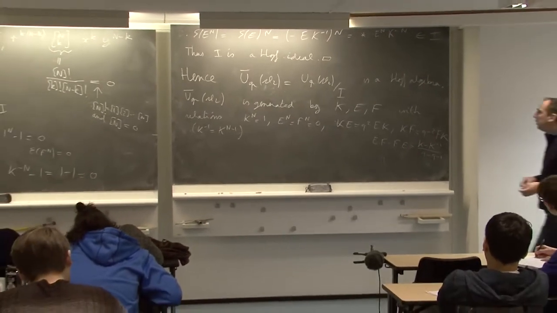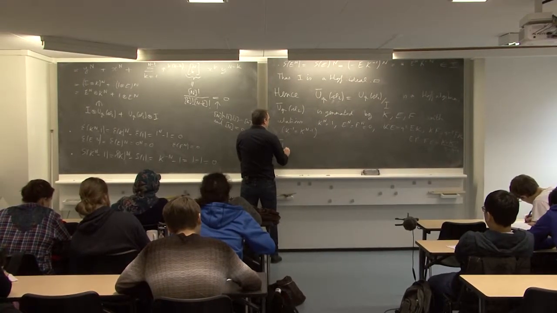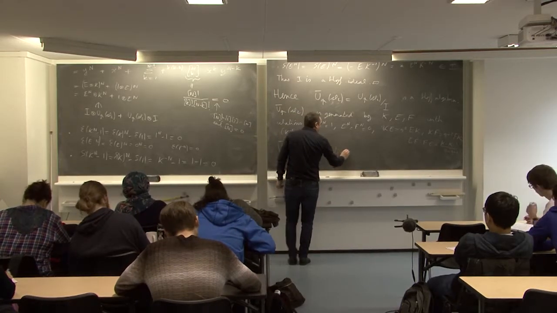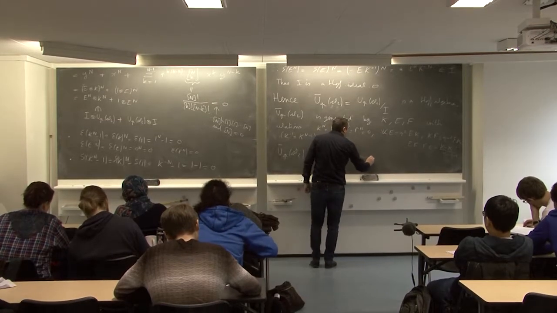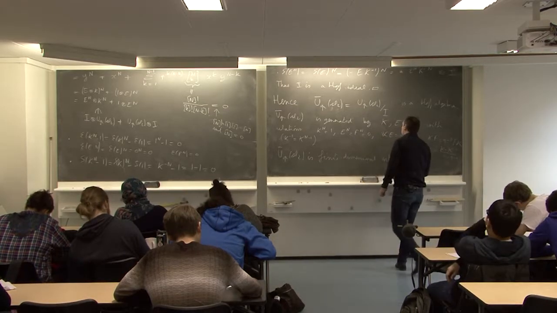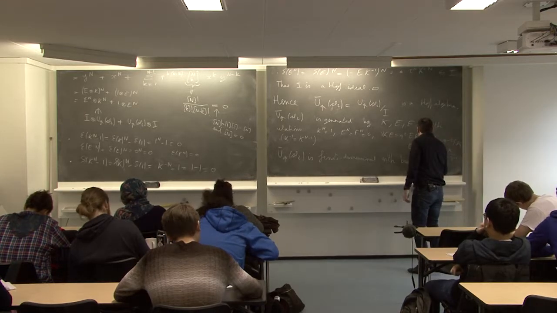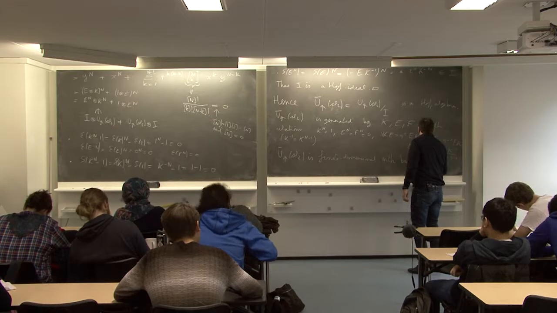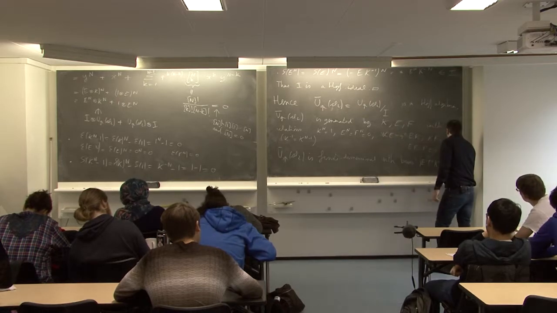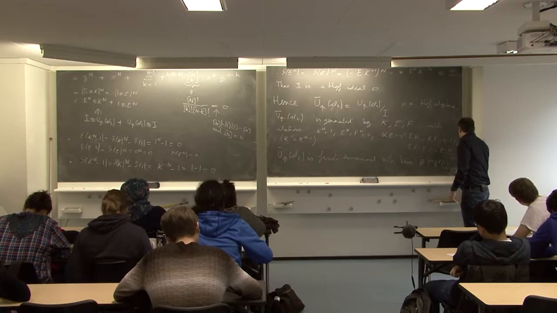Well, but now with this, we have that Uq bar SL2 is finite dimensional with basis E^i F^j K^l, with i, j, and l between 0 and n minus 1.